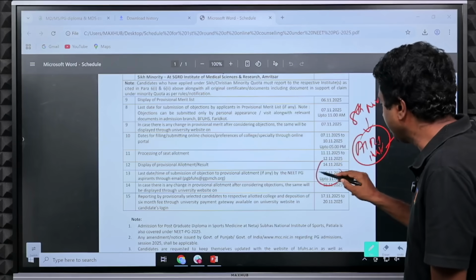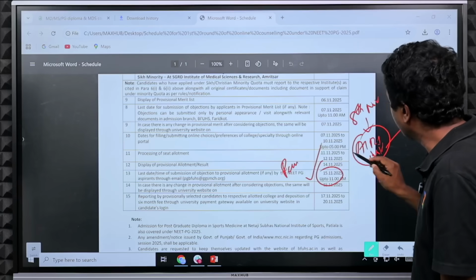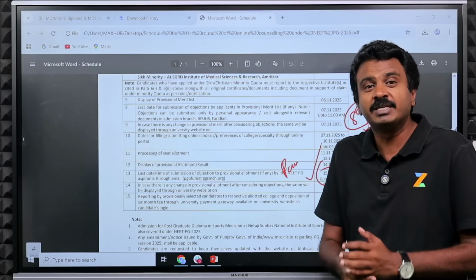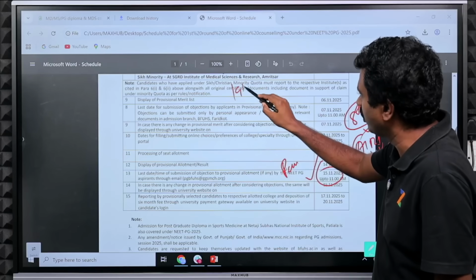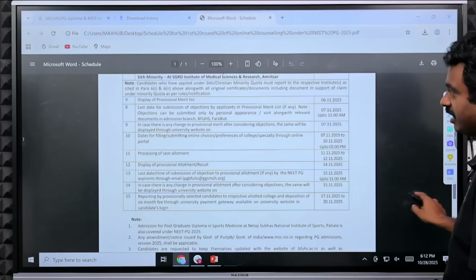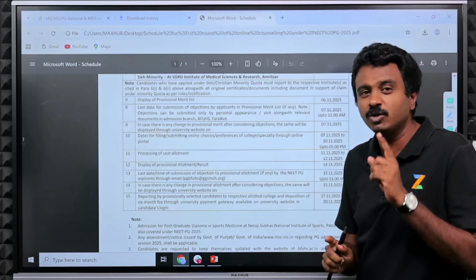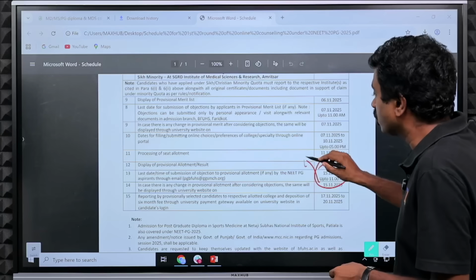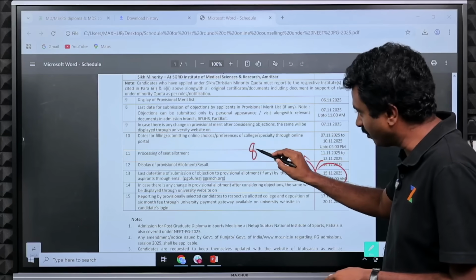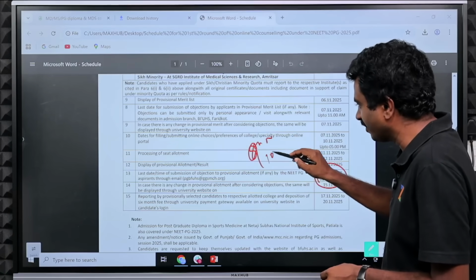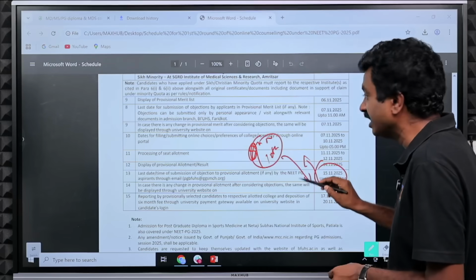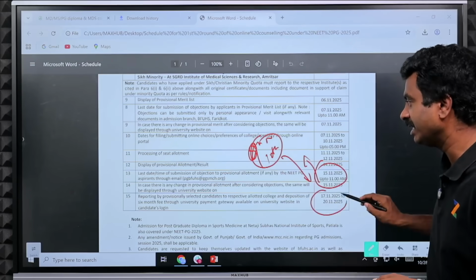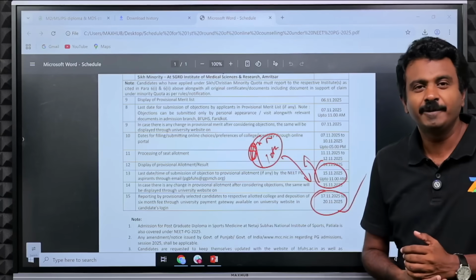Then if on 15th I get a seat in Punjab, I can go resign my All India Round 1 seat. That is possible. MCC will give you time till round 2 starts. MCC round 2 starts only on 19th November, I think, right? So you will be able to resign at least till after the 15th results. You can resign whether you joined on 8th, 9th or 10th November, and go and join this particular seat taking your certificates. You have time till 20th November to completely join this seat.